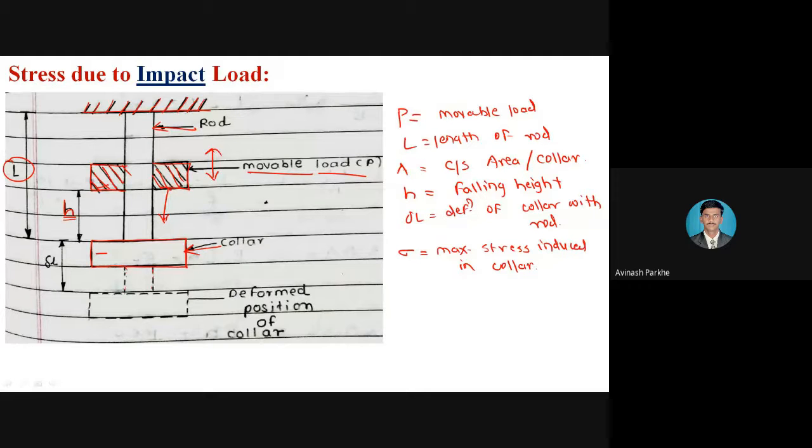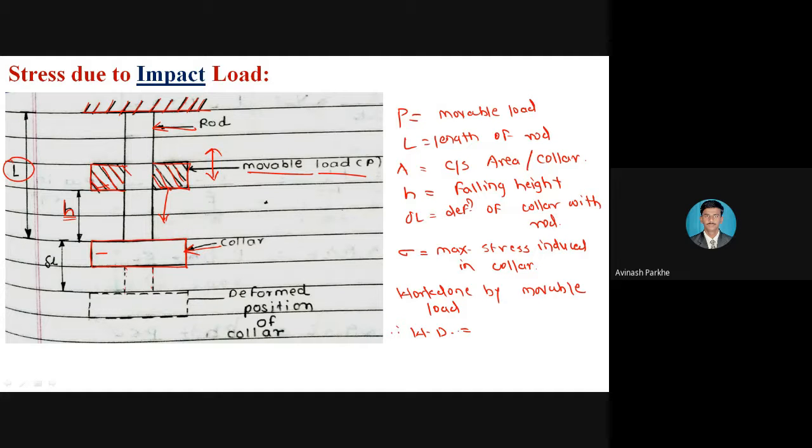Therefore work done by the movable load, that is work done is equal to force into displacement. Here the area under the curve is not there. In the previous two figures we had the area under the curve, that is a right angle triangle, 1/2 into P into L. Then for the second condition we had the rectangular section, therefore work done is equal to L into B or L into H.